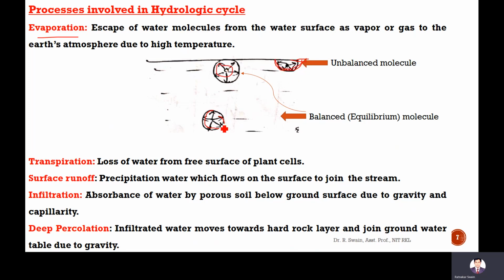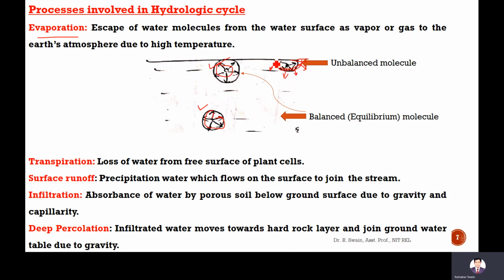Due to intermolecular cohesion, there will be forces all around the molecule, so it will be in equilibrium condition. This molecule also will be in equilibrium. But this molecule, which is at the surface, only its lower half is attracted due to molecular cohesive force.